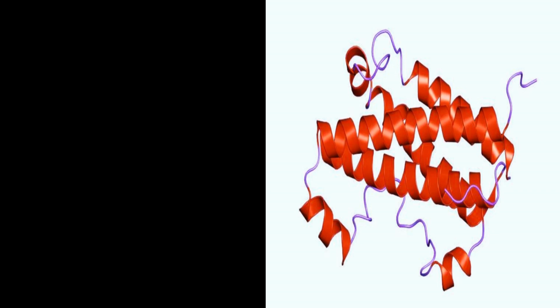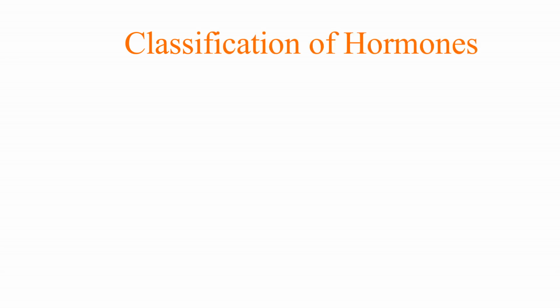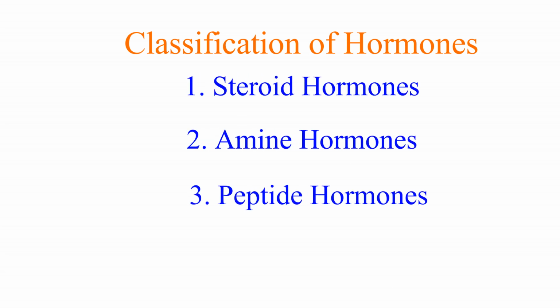Hello friends, today we are going to discuss the chemistry of hormones. As we know, there are three classes of hormones on the basis of their chemical characteristics, that is steroid hormones, amine hormones and the peptide or protein hormones.